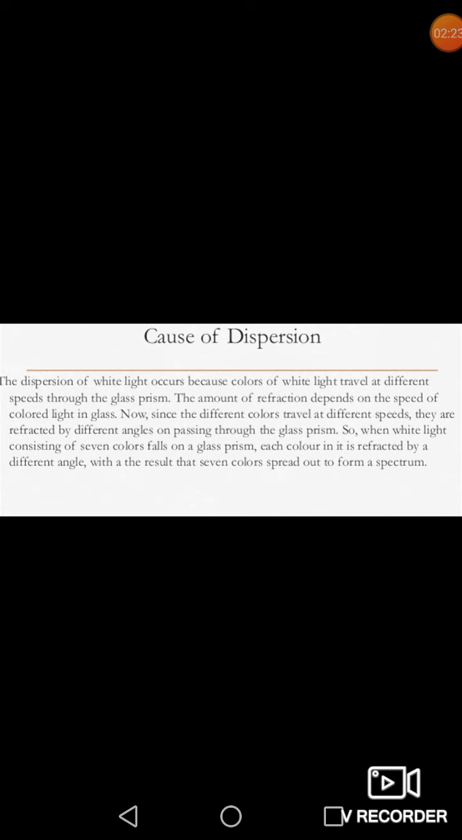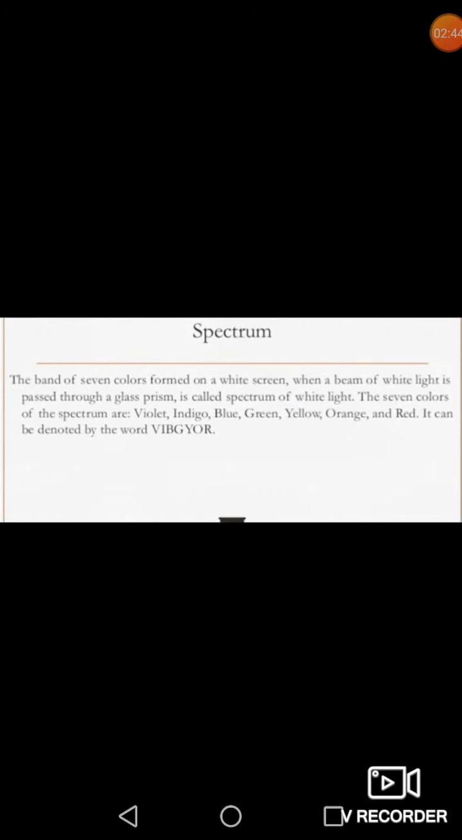Now, since the different colors travel at different speeds, they are refracted by different angles on passing through the glass prism. So, when white light consisting of 7 colors falls on a glass prism, each color in it is refracted by a different angle. As a result, we get a spectrum of 7 colors.